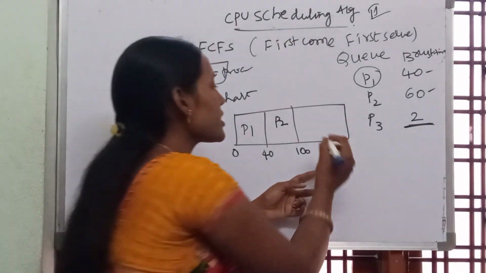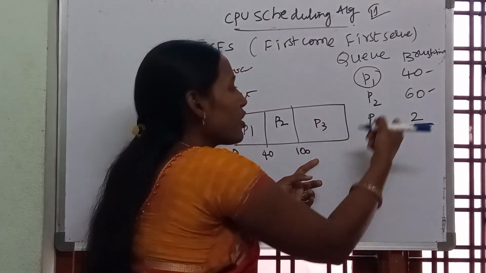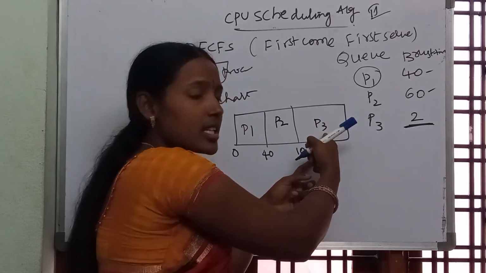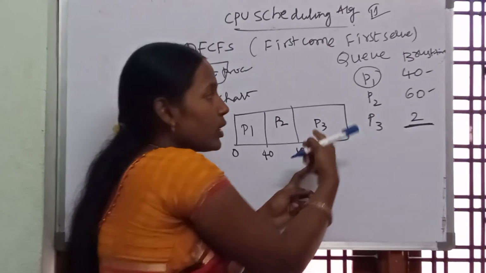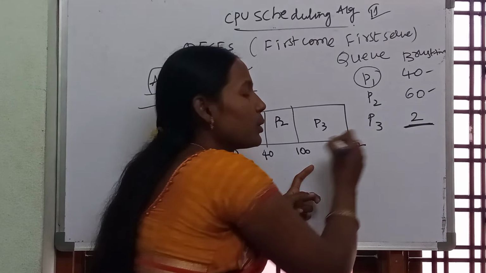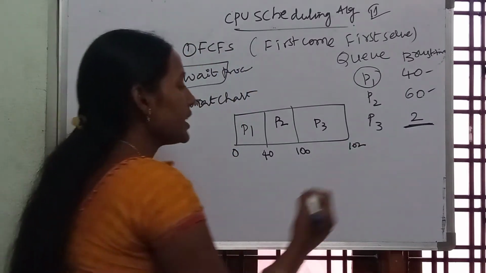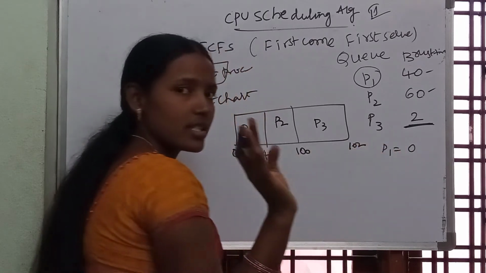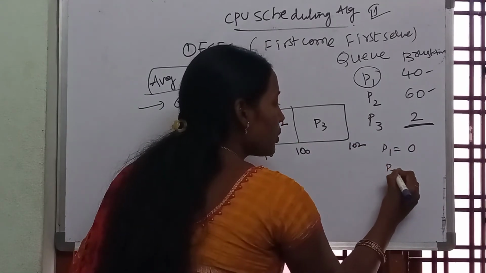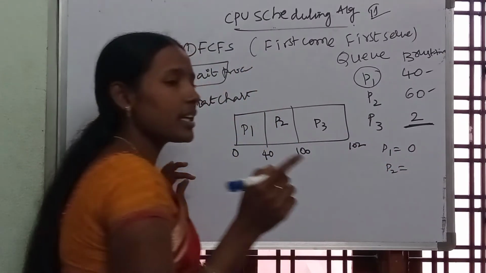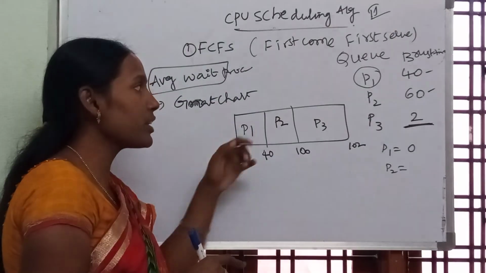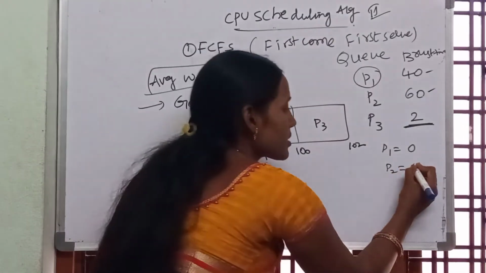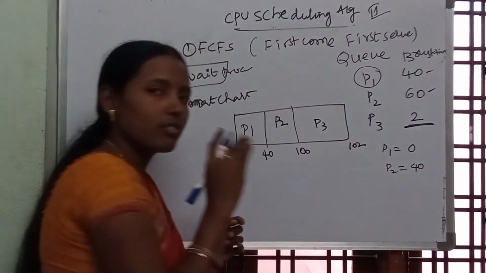Now how much time does P3 have to wait? Now the turn of P3 will come. So P3 starts at the 100th second. Now it will complete the work by 102 seconds. That means for P1 there is no waiting. Directly the process is executed. P2, how much time does it have to wait? Until P1 completed the work. P1 completed the work by 40 seconds. So P2 has to wait for 40 seconds.